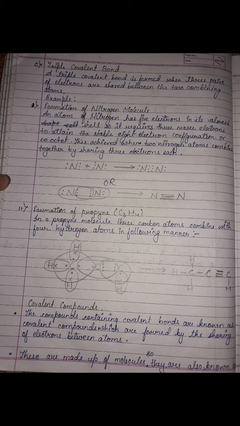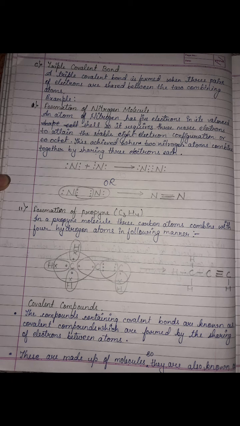Triple covalent bond. A triple covalent bond is formed when 3 pairs of electrons are shared between the two combining atoms. For example, formation of nitrogen molecule. An atom of nitrogen has 5 electrons in its valence shell, so it requires 3 more electrons to attain the stable 8 electron configuration or octet. This is achieved when two nitrogen atoms combine together by sharing 3 electrons each.